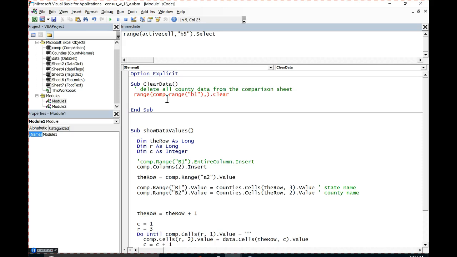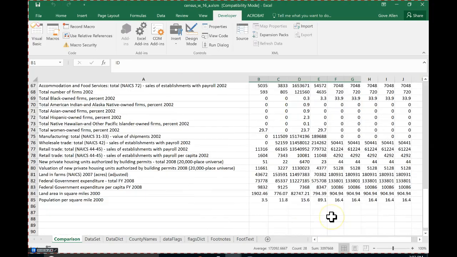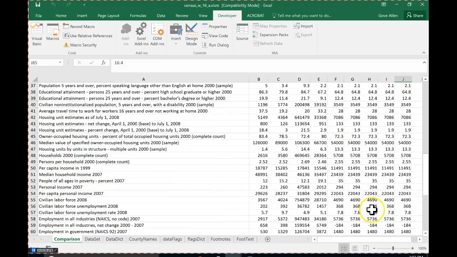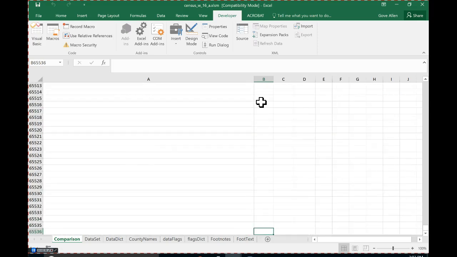Now I want to do something that's going to get me to the last cell in this range. And here's the way I'm going to do it. To be able to defeat the problem of having a blank cell here in the first row, I'm going to come to this cell right here, the cell that's all the way at the very bottom of my data.